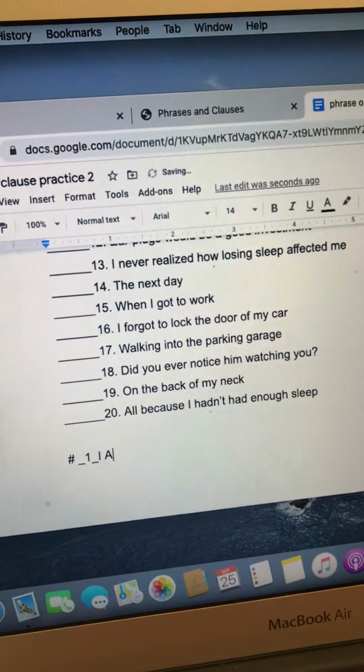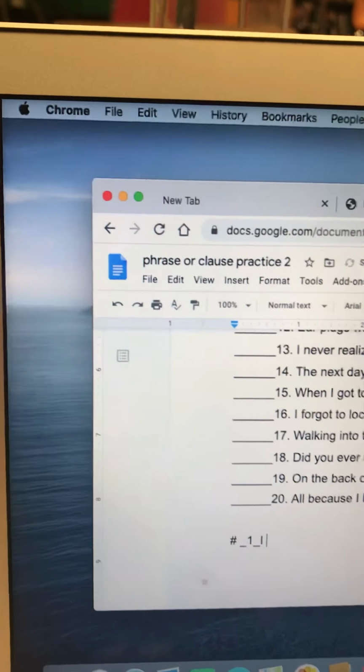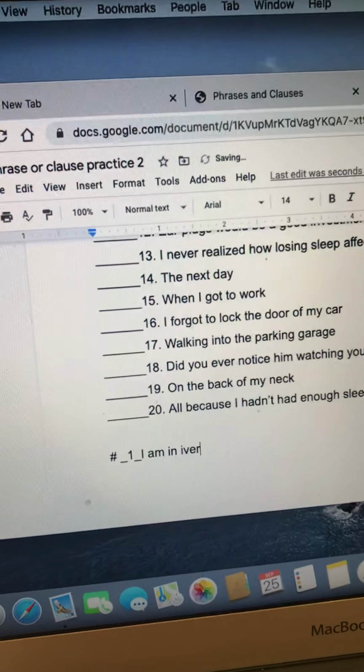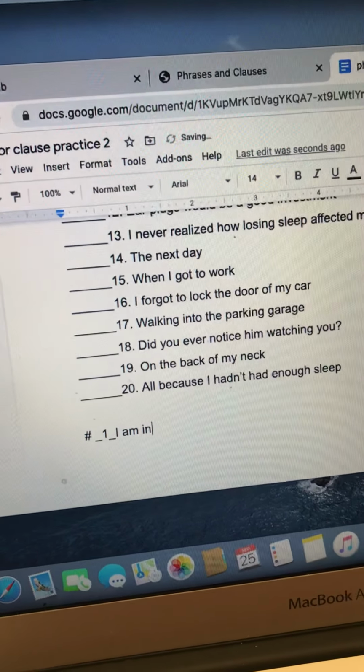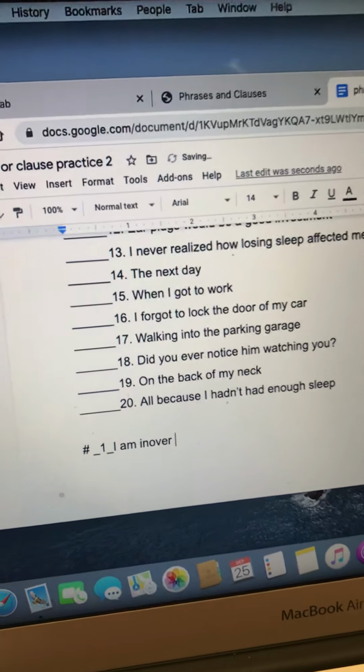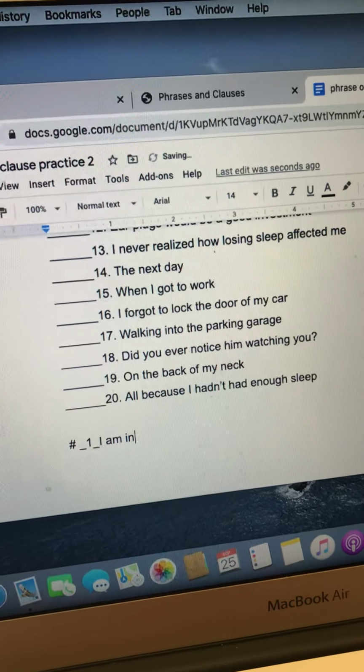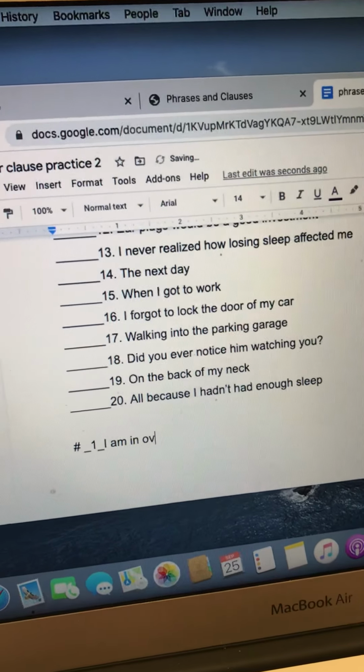I should probably not do all capitals. Sorry, I'm trying to look at the camera and not look at my keyboard.